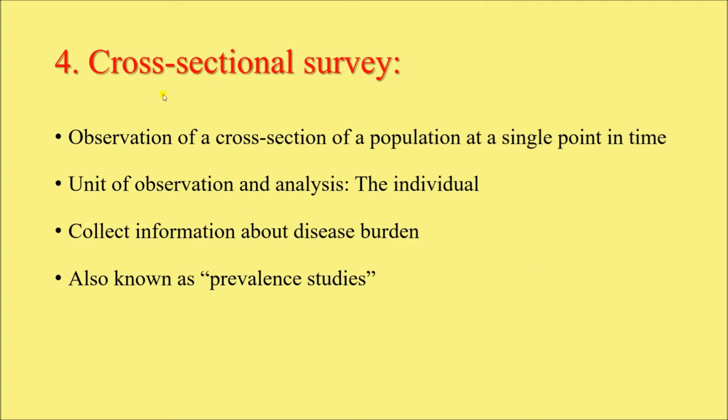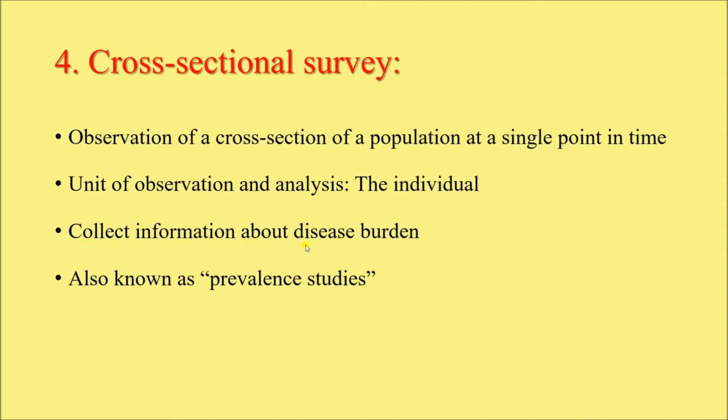Coming to the next type of study, that is cross-sectional survey. It means the observation of a cross-section of a population at a single point of time. That means looking at the population at a single point of time and gathering all the information that we need. The unit of observation and analysis is the individual of that population. If you remember, in ecological studies, the unit was the population or group as a whole, but here the unit is the individual of that population or group.